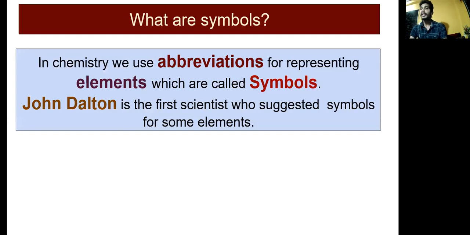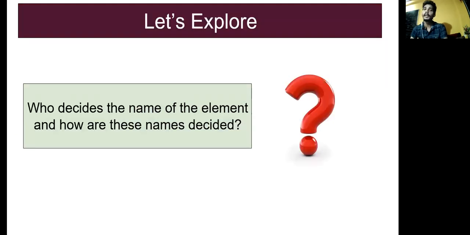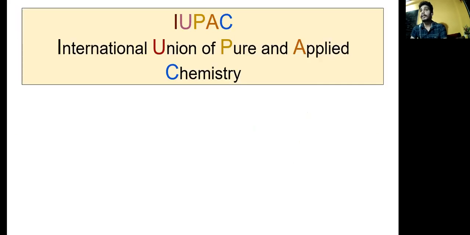In chemistry, we use abbreviations for everything. So what are the symbols for some elements? For carbon and hydrogen, let's explore the names of elements and how these names are decided. Who decides? IUPAC, the International Union of Pure and Applied Chemistry. That is a very important point.